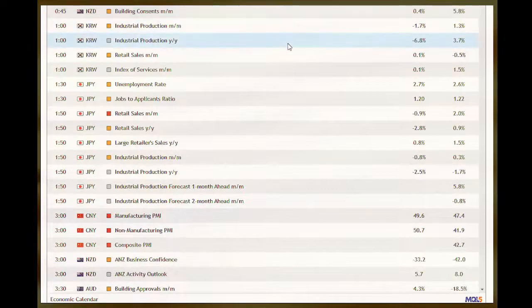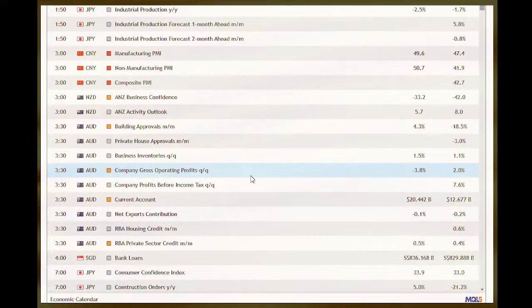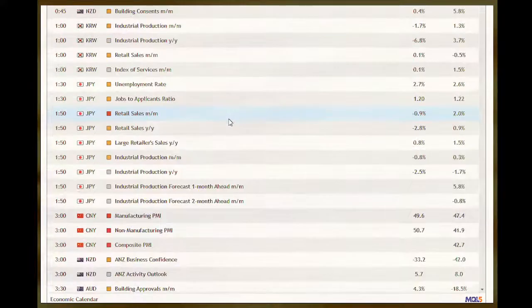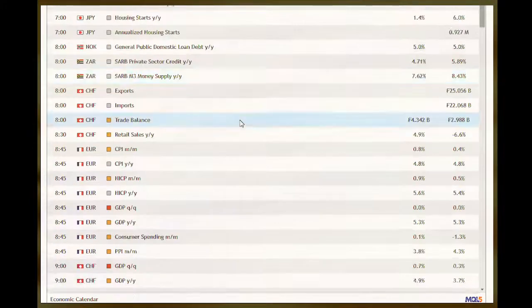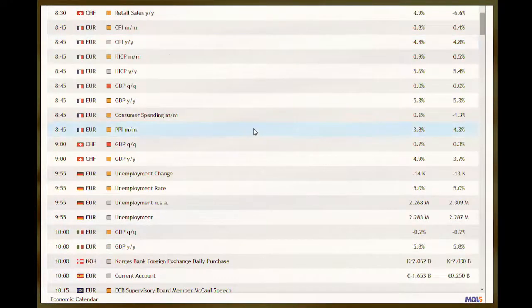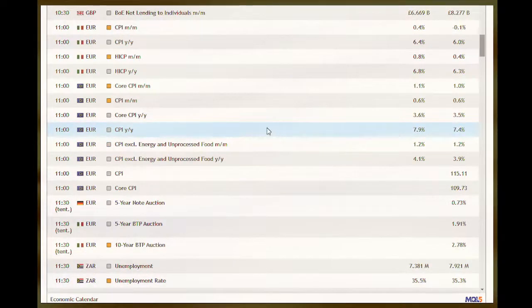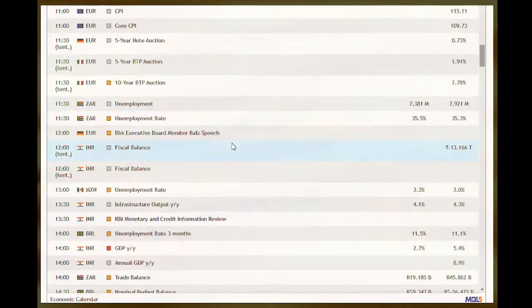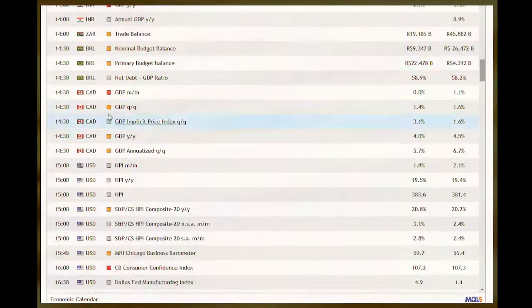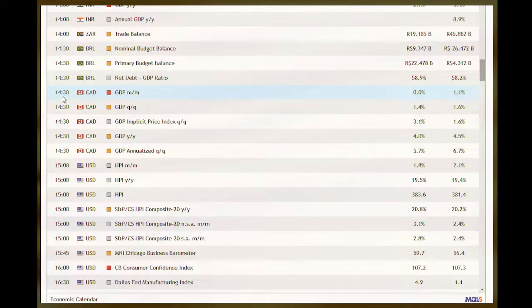And Tuesday, the 31st of May. At 11 on Tuesday, we have the Euro CPI, and later in the day we've got the CAD GDP at 2:30.